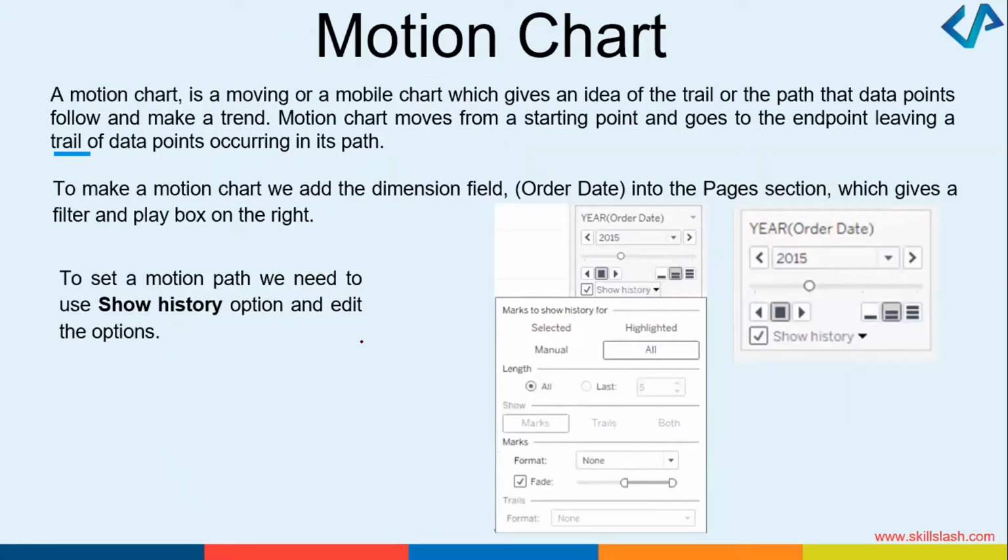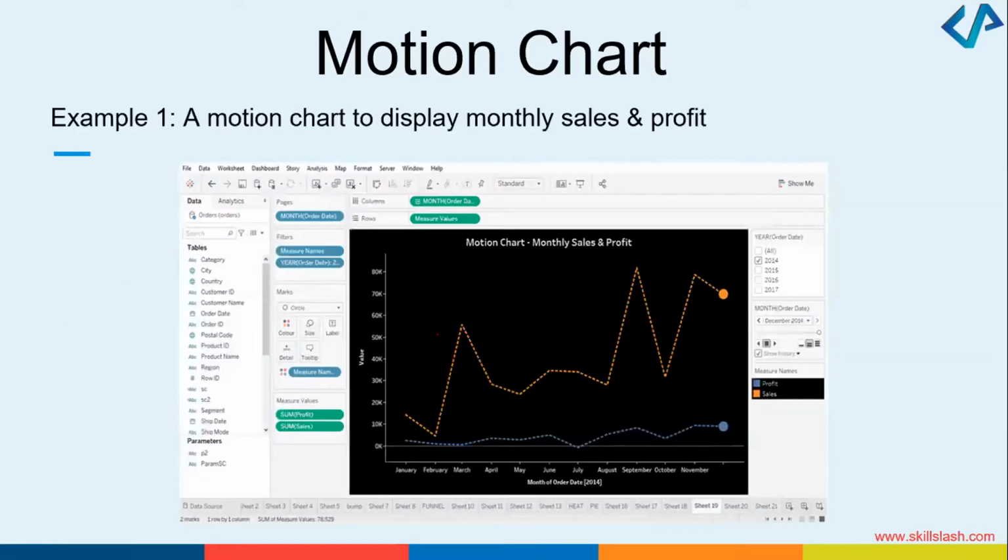And then finally, there is one more chart which I wanted to show you. The name of the chart is the motion chart. I wanted to show the year-wise segment sales of, let's say, Q4 of 2017. Things like this can be represented with the motion chart. Let me show you how the motion chart looks in Tableau. It looks like this. So you can see monthly sales and profit being represented.